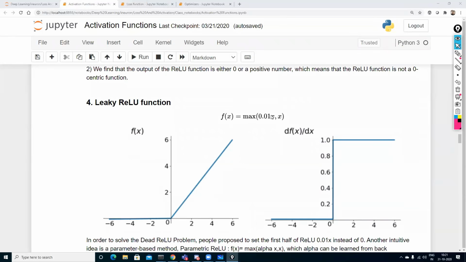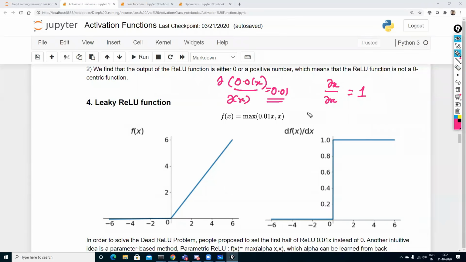So whenever your x value is a positive number, it will come up as that. Now see, this will be very interesting. If I try to find the derivative of x with respect to x, this will definitely give me 1. So all these values will be giving me 1. If I try to find the derivative of 0.01x with respect to x, at that time, what value will it give me? It will give me 0.01.